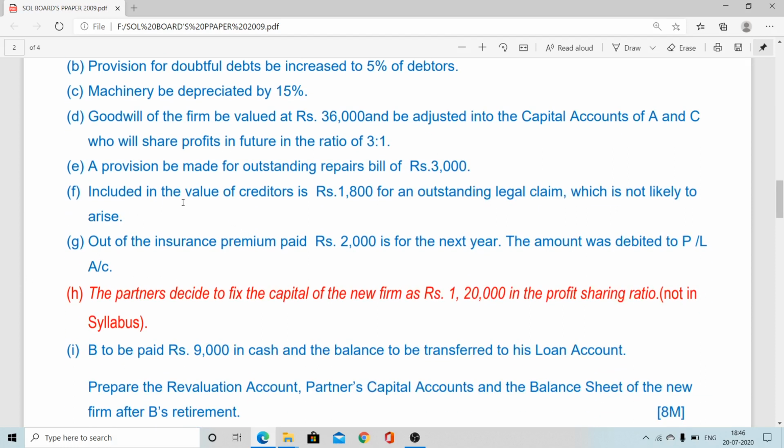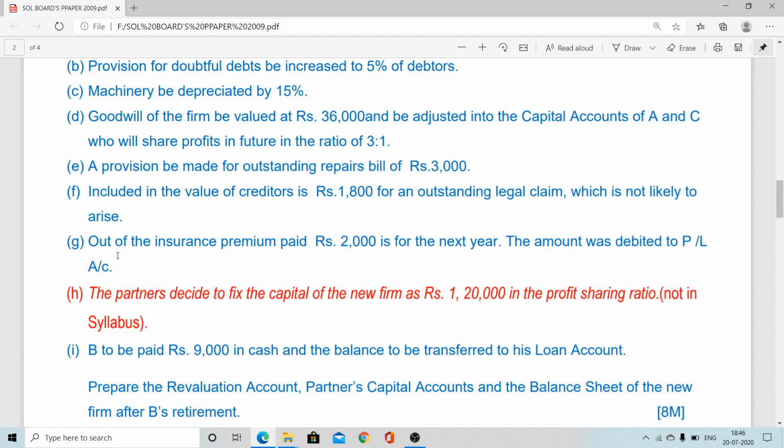Here is another thing regarding creditors: included in the value of creditors is rupees 1,800 for an outstanding legal claim which is not likely to arise. Very simple. This type of treatment you already did. Ultimately, the creditors' value decreases. No need to pay 1,800 rupees. It is good for the business. Here the liability decreases, as payment is not required.